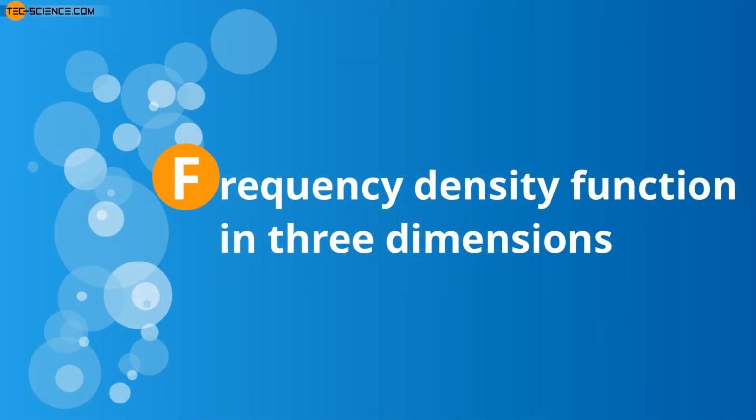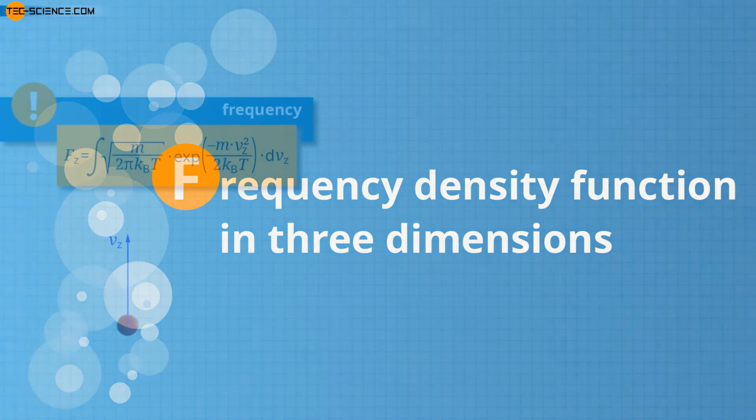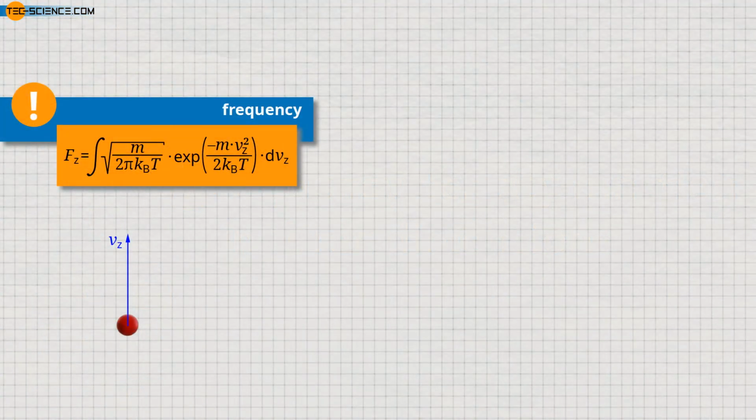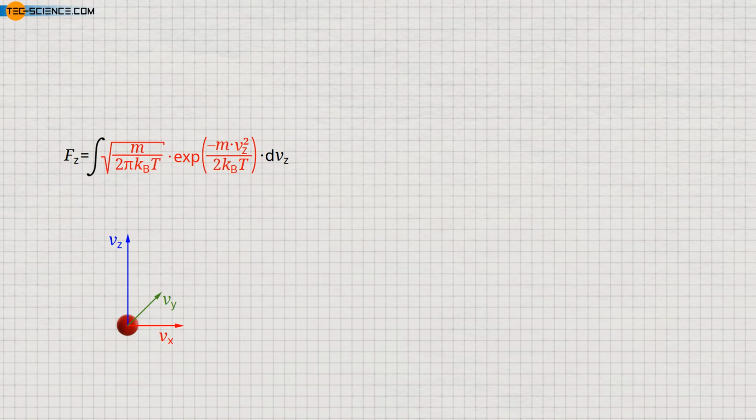Frequency density function in 3 dimensions. So far, the speed distribution is limited only to the velocity component of the molecules in z direction. Much more interesting, however, is the distribution of the absolute speeds of the molecules. For this reason, the red-marked frequency density function must be extended to 3 dimensions.